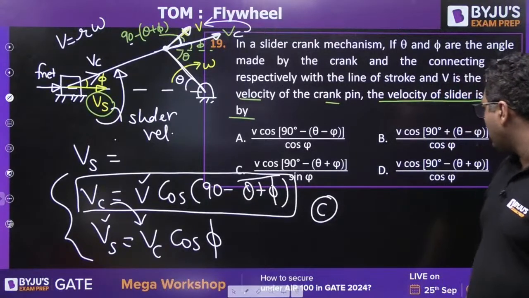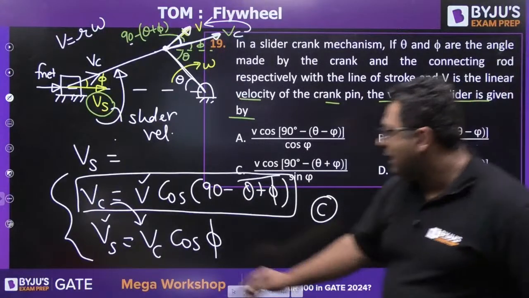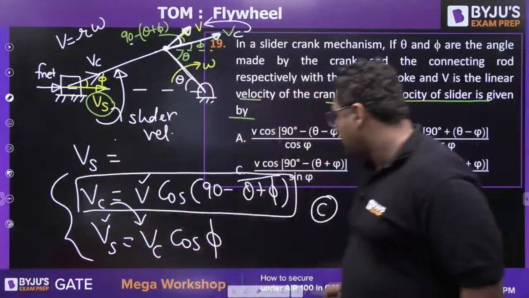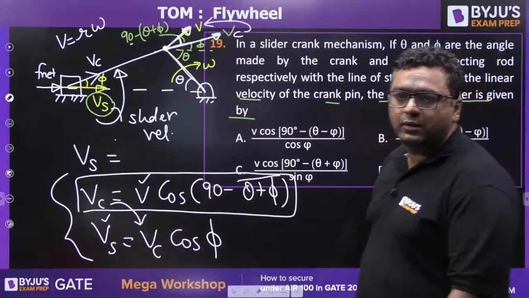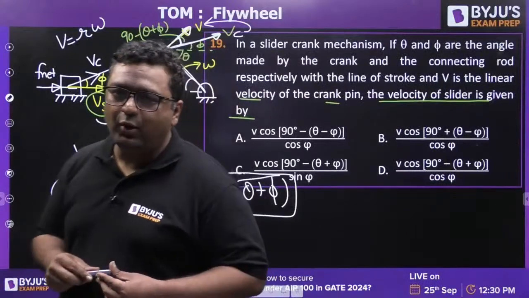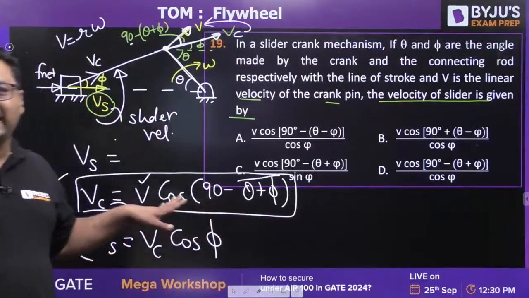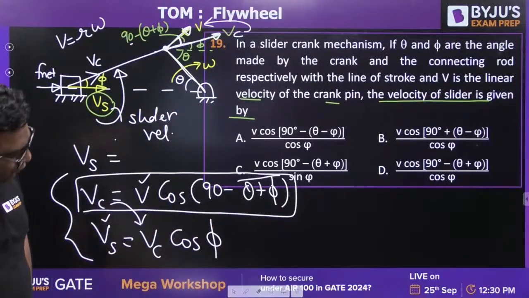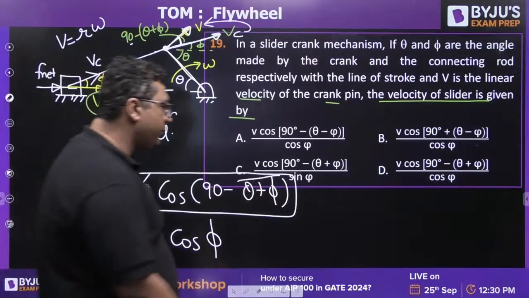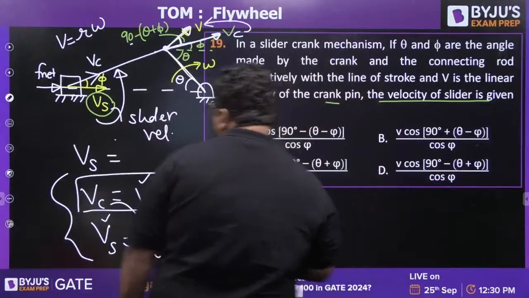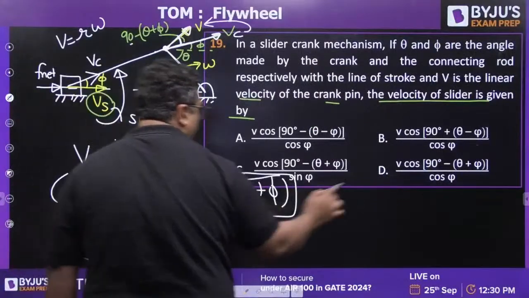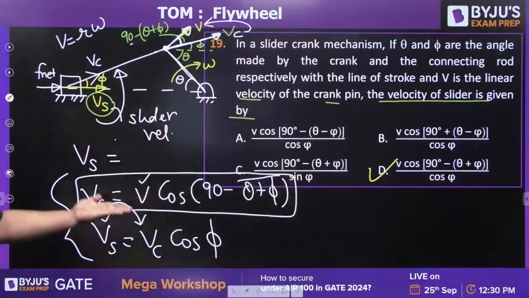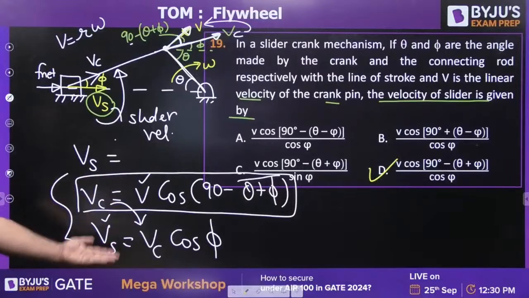Okay, C or B? Let me tell you. Now you got it. Legend is saying B. Rachit is saying C. So the answer for this is going to be, I feel not C, it should be D. D will be the right answer. You just need to put the value, now everything is in front of you.